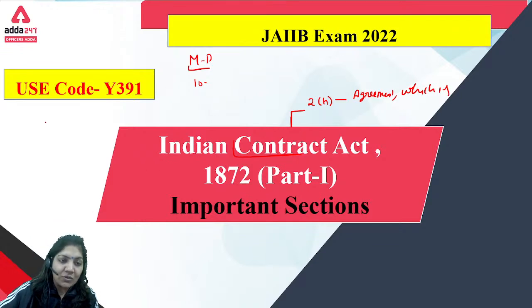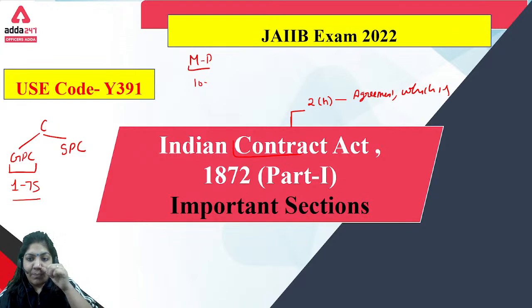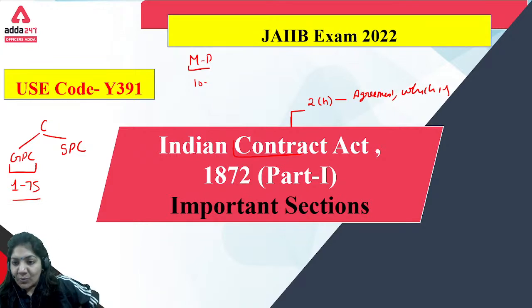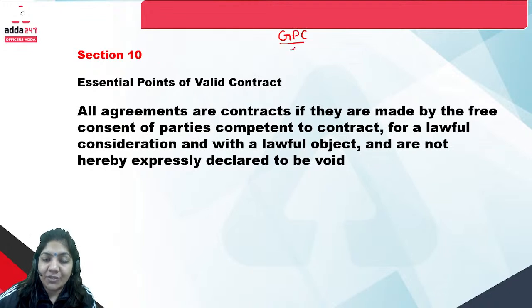We also know that the contract is basically divided into 2 parts. The first one is the general principle of contract and the second one is the special principle of contract. So today we are going to finish the general principle of contract, that is sections 1 to 75. We will learn the important sections from this.